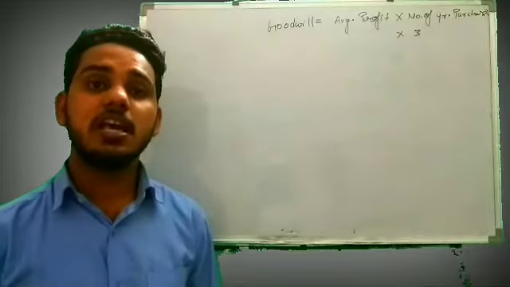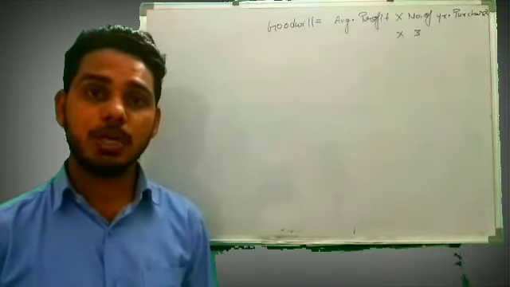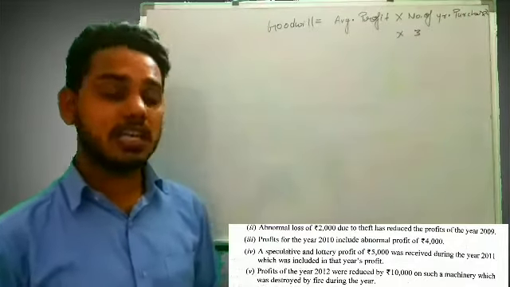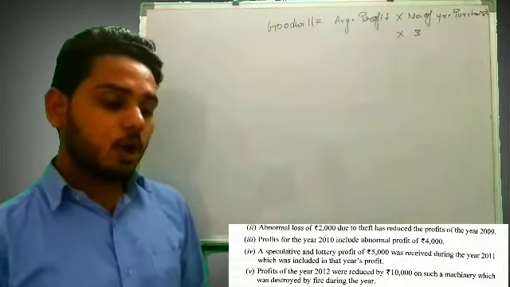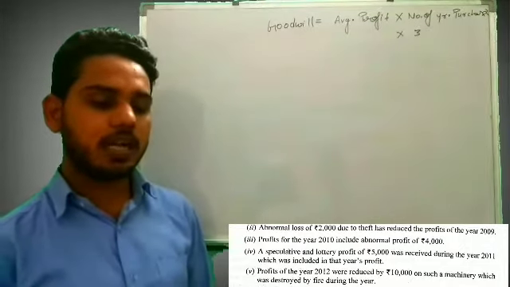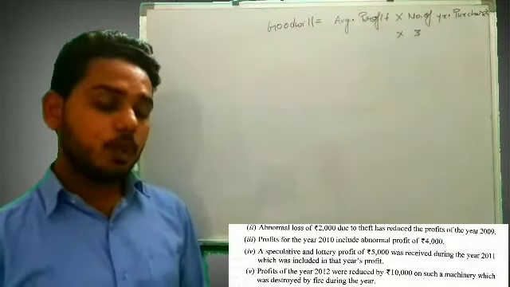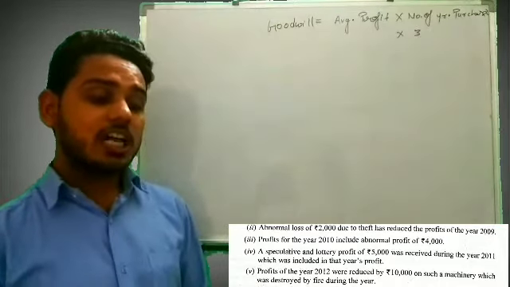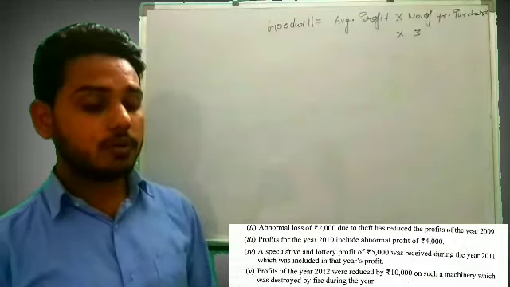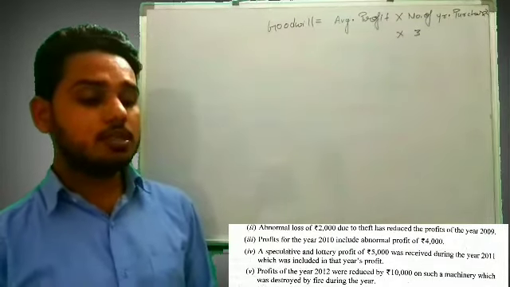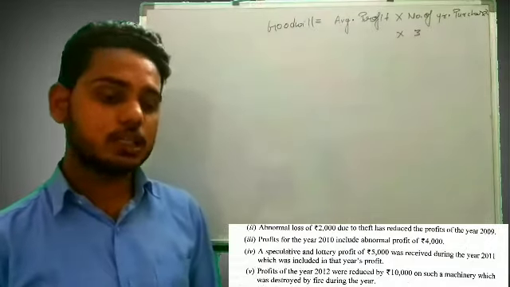That means here in the question, we are given some information related to abnormal loss and abnormal gain. See, abnormal loss of 2,000 due to theft has reduced the profit for the year 2009. Profit of 2010 includes abnormal profit of 4,000. A speculative and lottery profit of 5,000 was received during the year 2011, which was included in that year's profit.